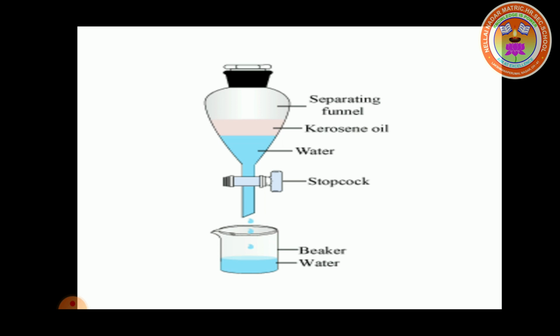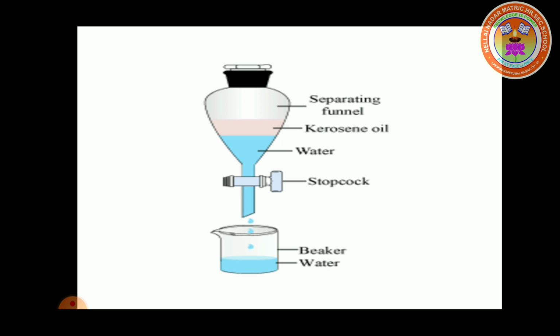For example, water and kerosene oil do not mix together. So, these liquids are called immiscible liquids. Already we know immiscible liquids can be separated by this solvent extraction method.